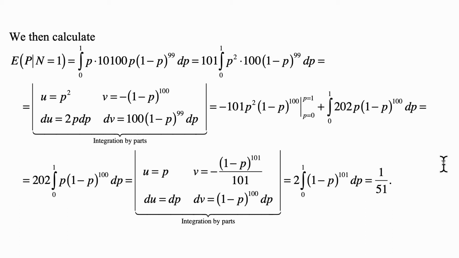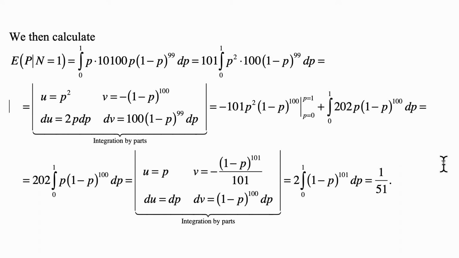And now, what is that integral from 0 to 1 of 1 minus p to the 101? We know that the function whose derivative is this expression will be minus 1 minus p to the 102 divided by 102. And then when we evaluate it from 0 to 1, we would end up with 2 divided by 102, which is 1 divided by 51, which is what we were looking for.